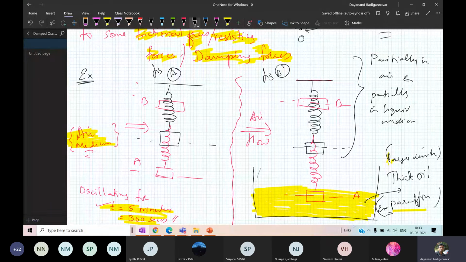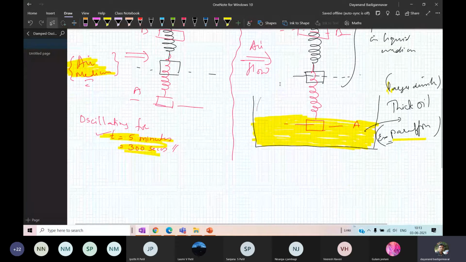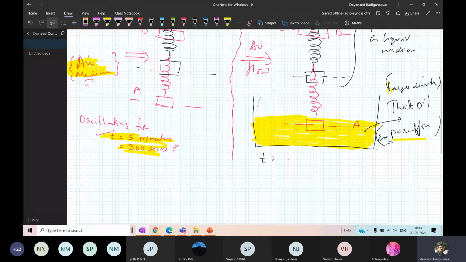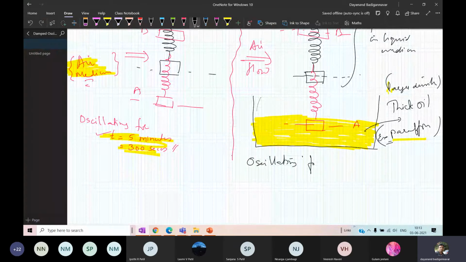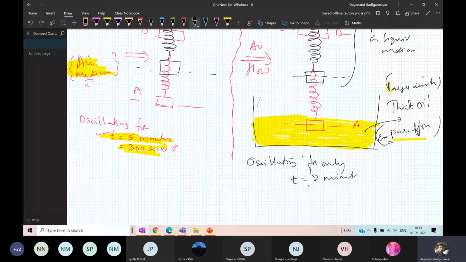So the second spring mass system in figure B is going to oscillate for only t equal to 2 minutes, or I can say 120 seconds.